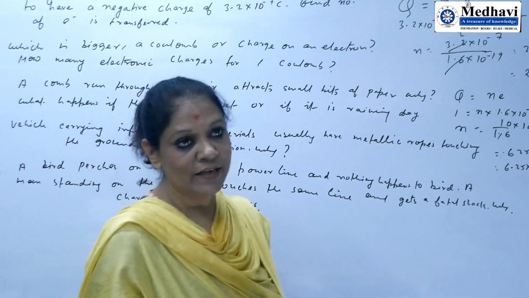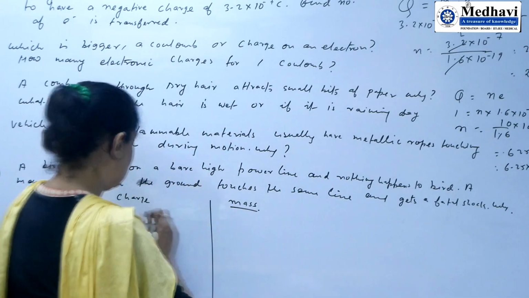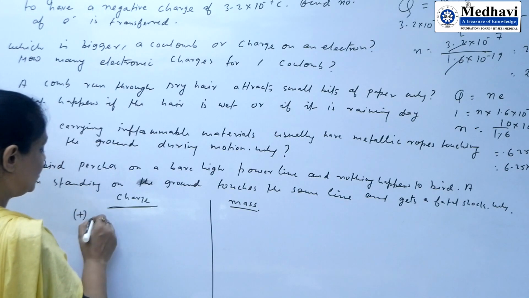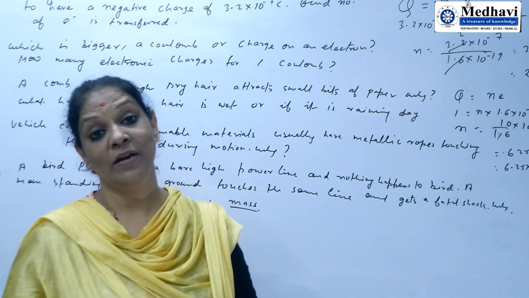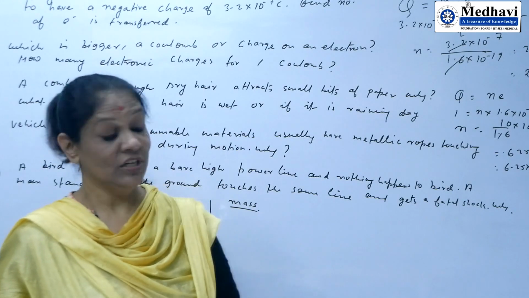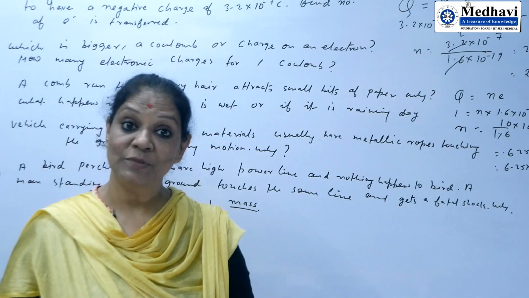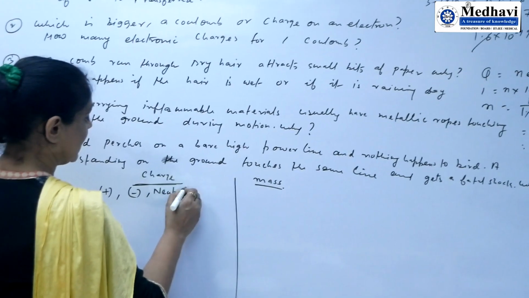Charge can be positive, charge can be negative, or the charge present on a body is zero, neutral. A body has neutral charge also.